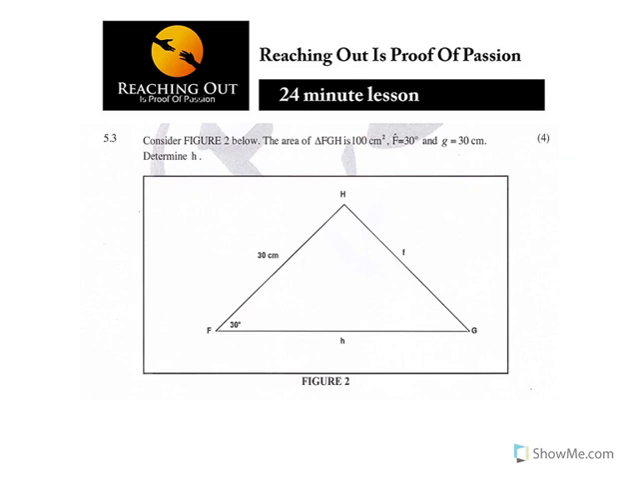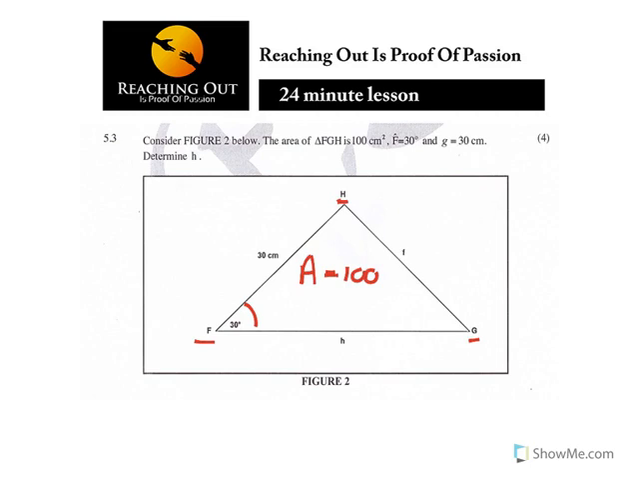Now, the next one says, consider figure 2 below. The area of triangle FGH. There is our F, there is our G, and there is our H. That's a triangle. They have given us the area. So area here is equal to 100 square centimeters. Then angle F is 30, and G is 30 centimeters. Determine H. They've given it 4 marks.